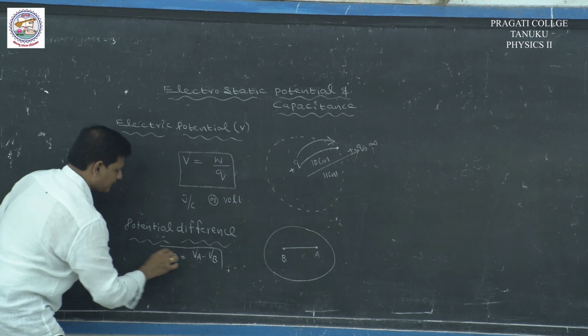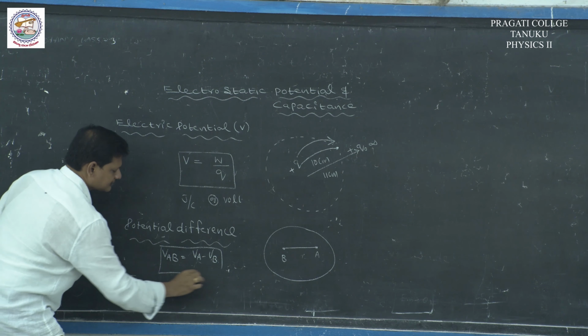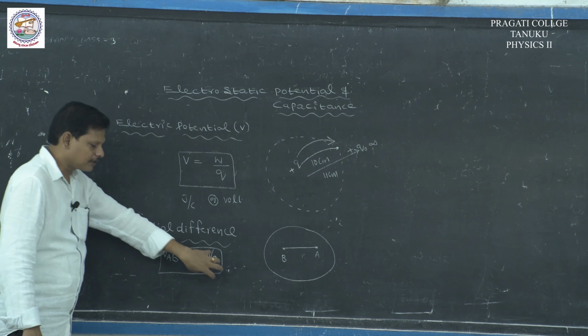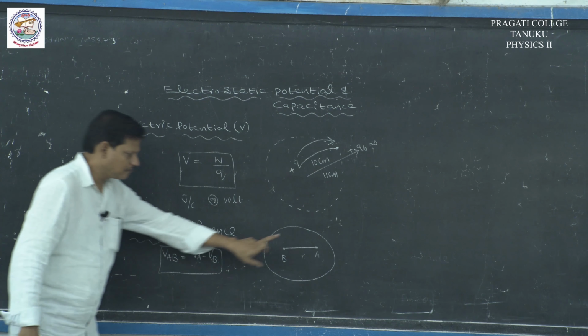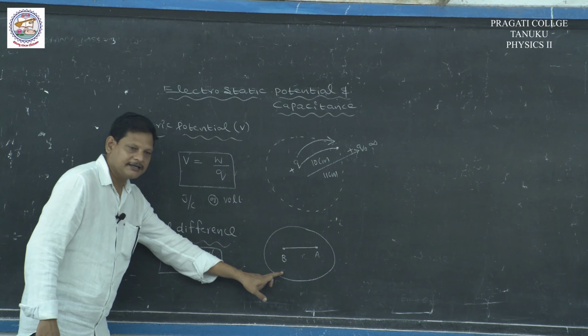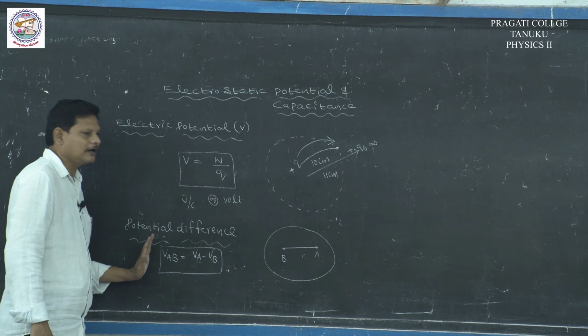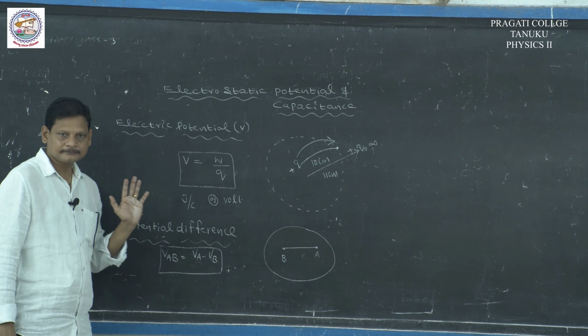What is meant by the potential difference? The work done in moving the charge from one point to another point in an electric field against it is called potential difference. The potential difference has the same units as potential.